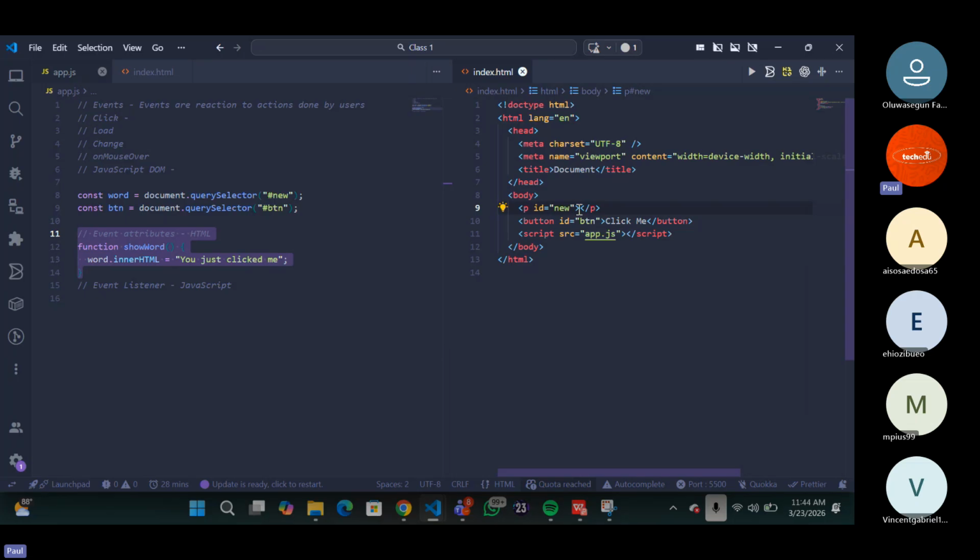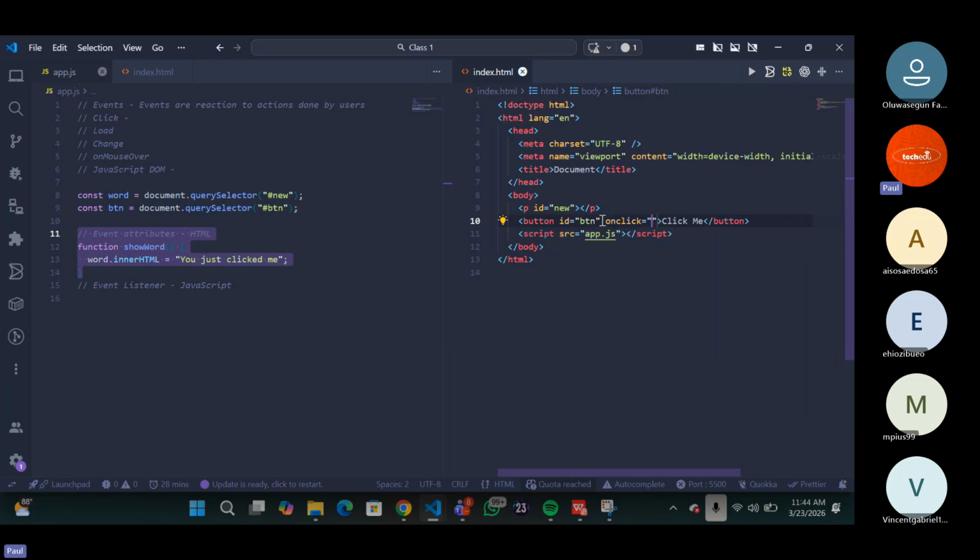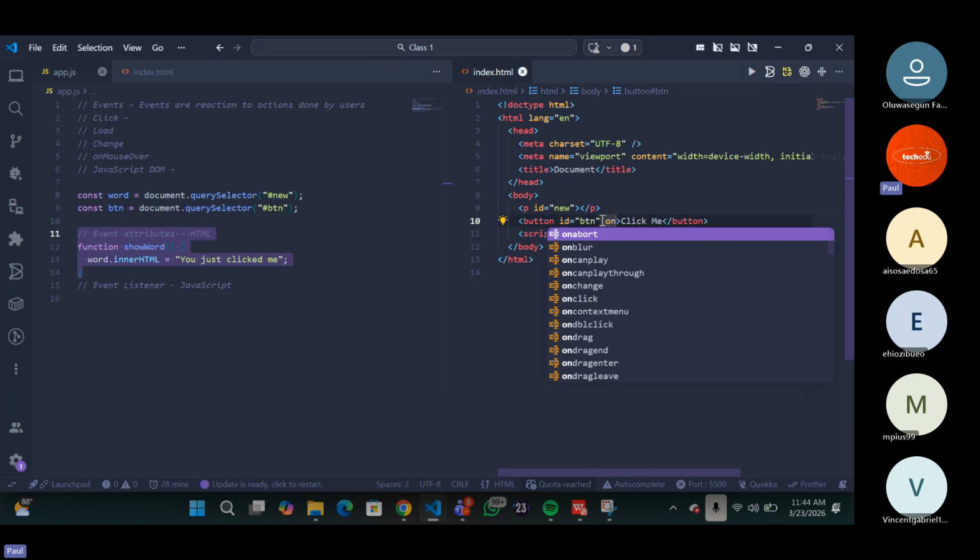But something has to trigger that function, which is going to be what? This particular button, the click event. Which is why I have to tie that function to this button. So I can just come here and I can say onclick. Why? Because it's a click event. That's what I'm saying, onclick. If there is a change event, I will say what? On change. On change. As you can see, you have a lot of them there.